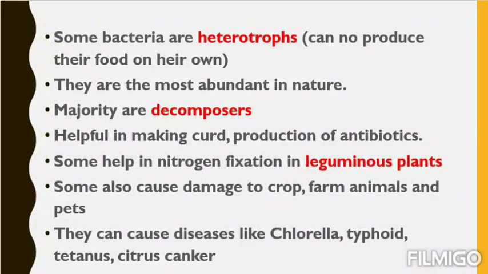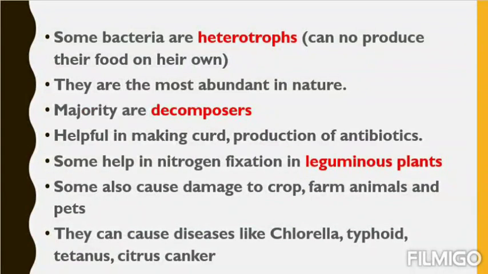They are helpful in making curd, that is Lactobacillus, and in the production of antibiotics such as penicillin, some antibiotics also being produced to cure bacterial diseases. They also help in nitrogen fixation in leguminous plants, the pulse plants that we eat. So these are the good characters of the heterotrophic bacteria. Now we'll see the bad characters. They also cause damage to crops, farm animals and pets. They can cause diseases like cholera, typhoid, tetanus, citrus canker. So they have good characters as well as bad characters.